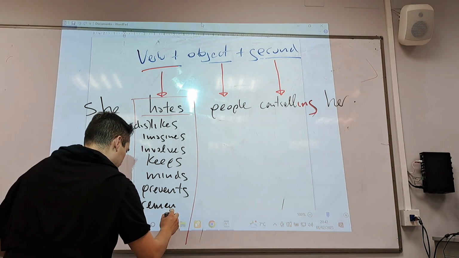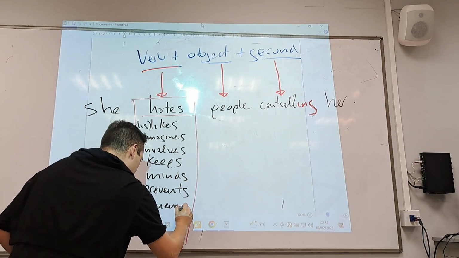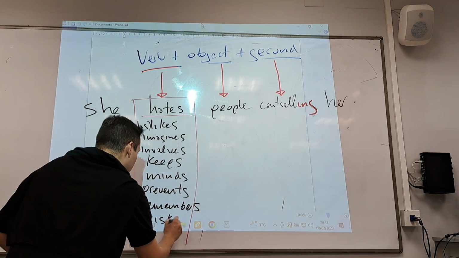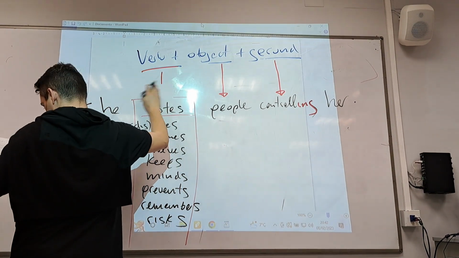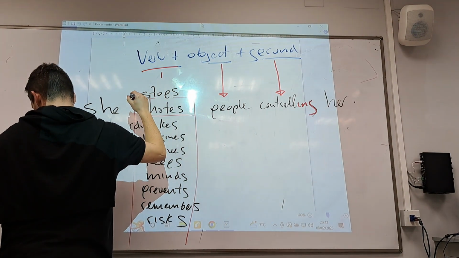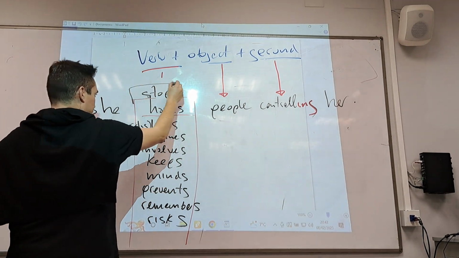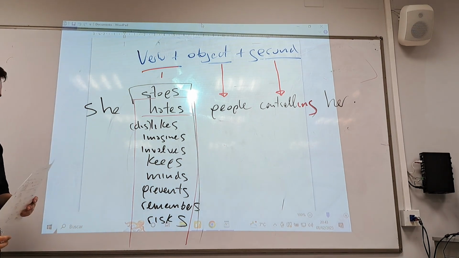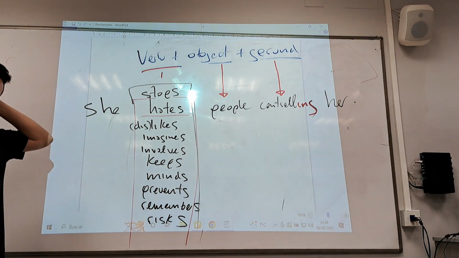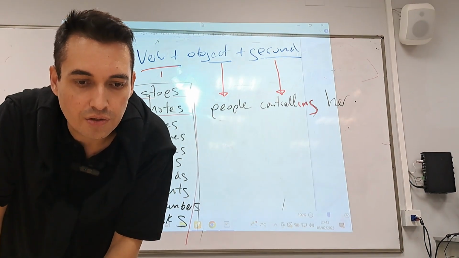She accepts people controlling her. Yeah. Remembers. Risks. Some more. Stops. People controlling her. I think this is a good list. Yeah? This is a good list. You can enlarge this list from the textbook. I think it's page 224.